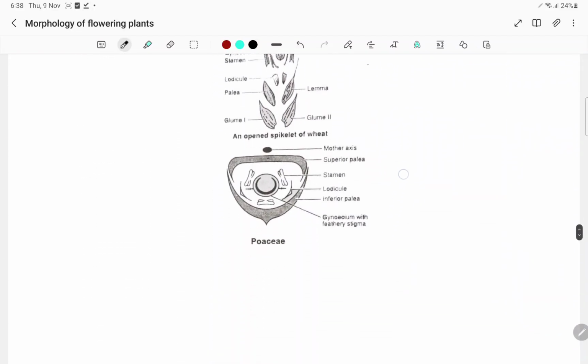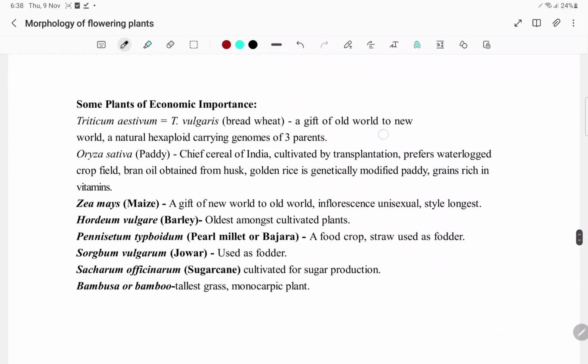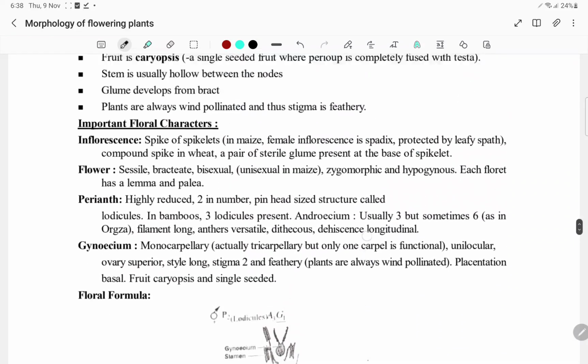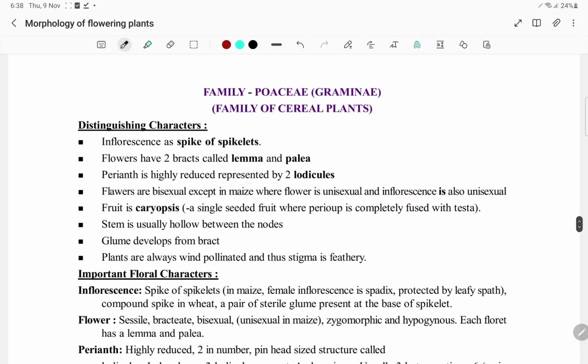Next family will be Poaceae. So spikes or spikelets. Flowers have two bracts called lemma and palea. Perianth is highly reduced, represented by two lodicules. The flowers are bisexual except in maize, where flowers are unisexual, and inflorescence is also unisexual.